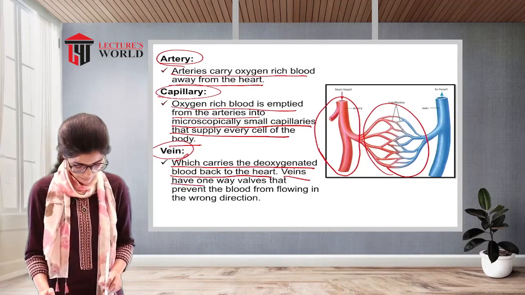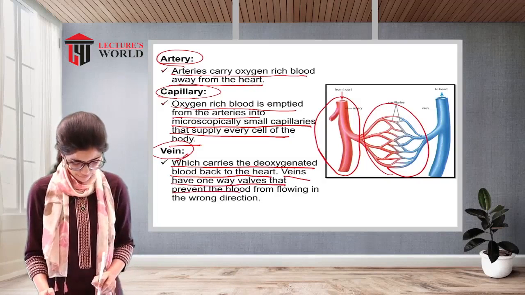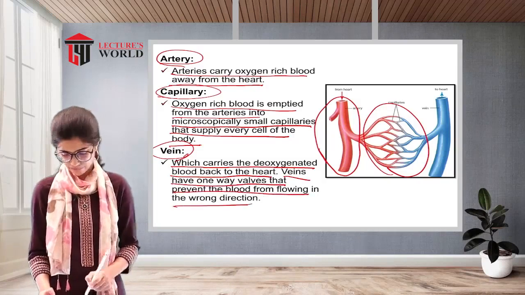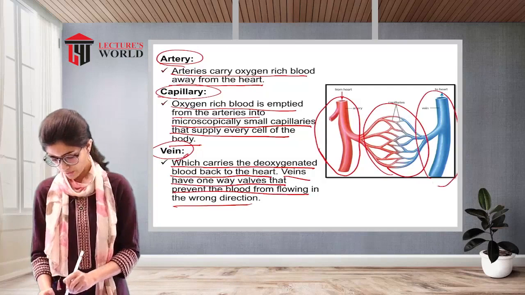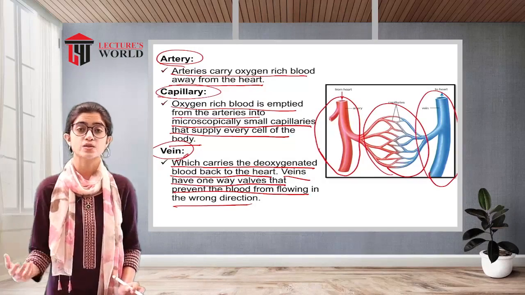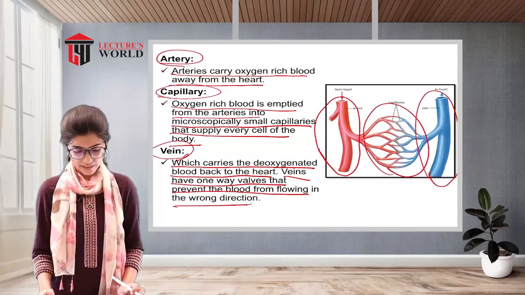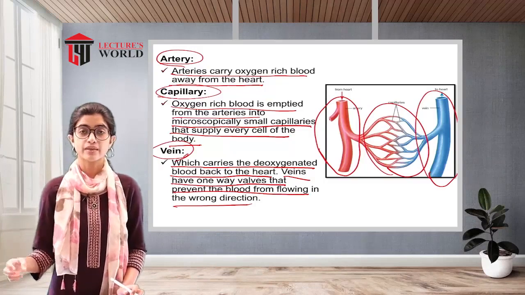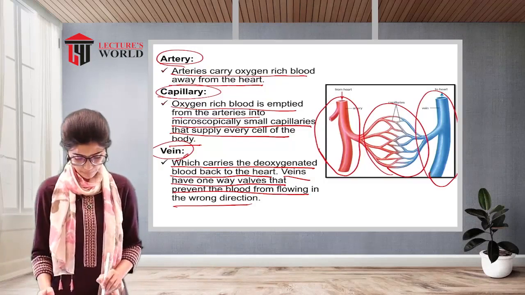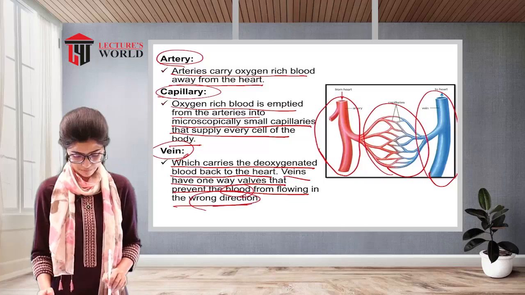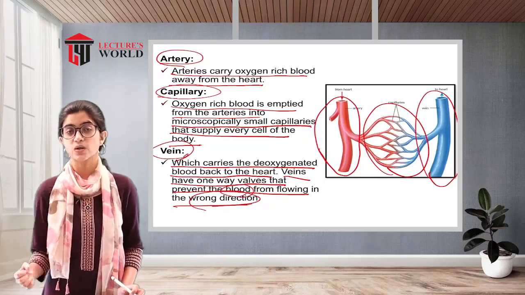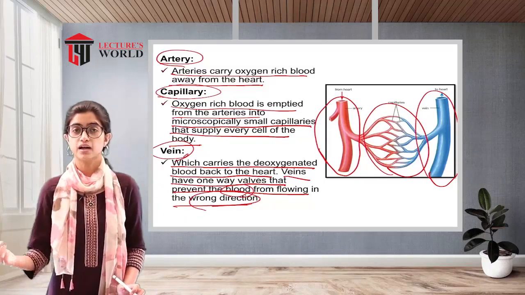Veins have one-way valves that prevent the blood from flowing in the wrong direction, as depicted in blue, as it consists of deoxygenated blood. These veins carry this deoxygenated blood towards the heart.